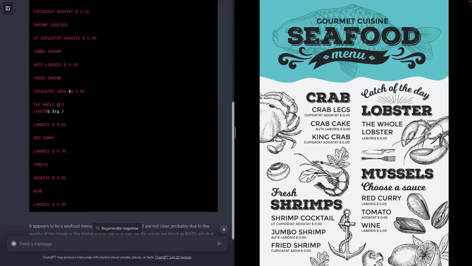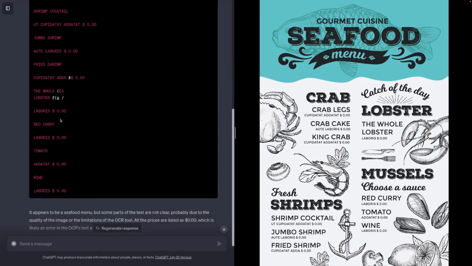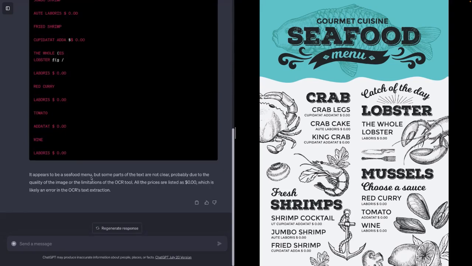The whole lobster part here looks a bit off, to be honest. It also states down here that it wasn't able to identify all text of the image. It also mentions that the prices are all listed at $0, which is probably an error. In this case, it's just a dummy menu. So what we see is it basically works. It doesn't work perfectly, so you have to refine this a bit on your own, but still you have the text extracted from the menu, which is a great first step if you need this information. And therefore, that's another nice use case for the code interpreter.